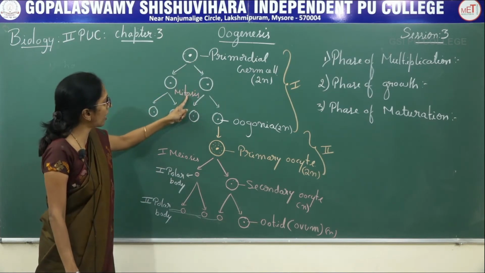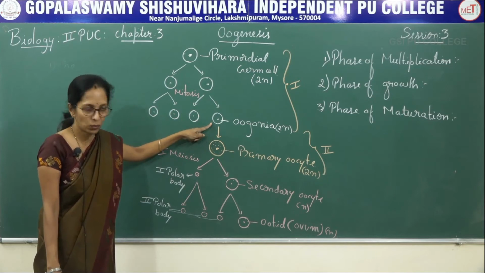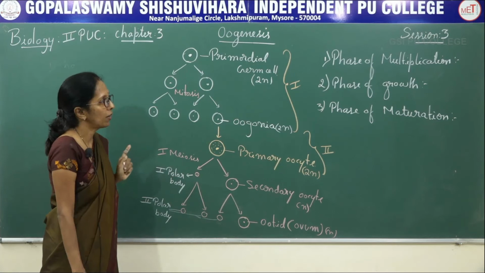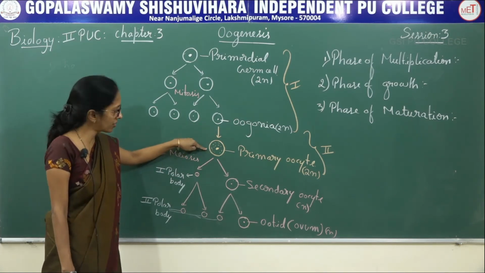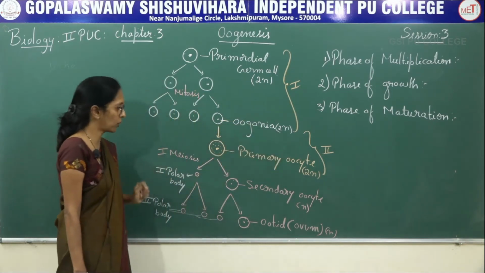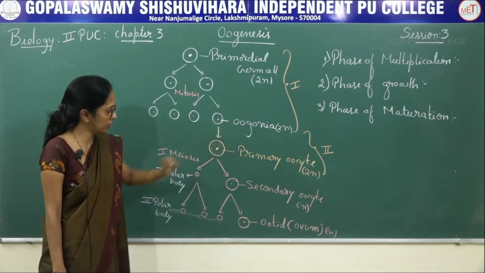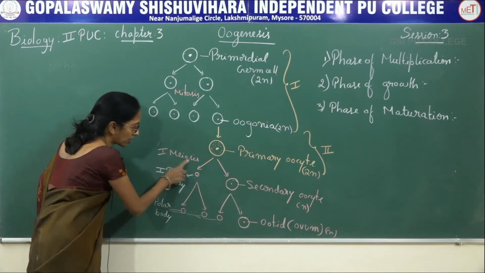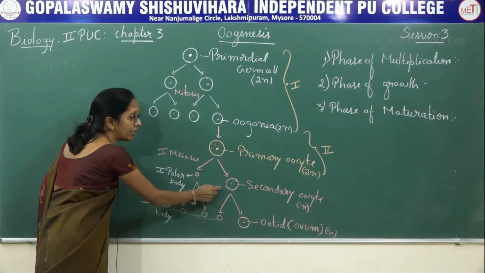So the primordial germ cell undergoes repeated mitotic division, resulting in the formation of oogonia. This is the first stage, the phase of multiplication. Oogonia increases in size, resulting in the formation of primary oocyte. This is the phase of growth. Coming to the last, the phase of maturation. The primary oocyte undergoes first meiotic division, resulting in unequal cells.